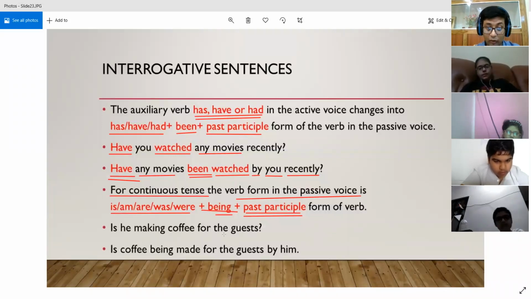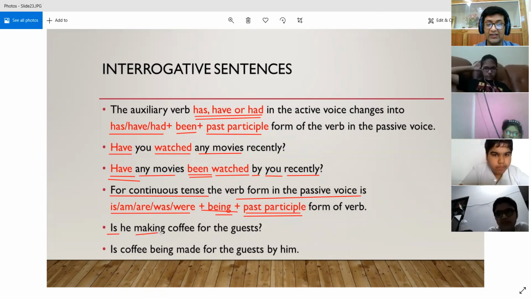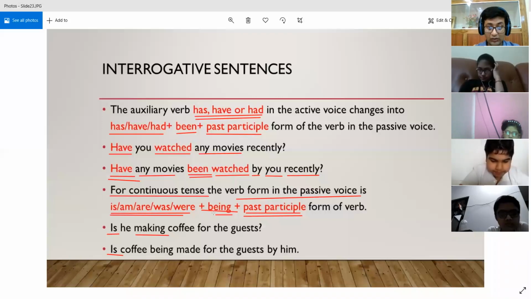Is he making a coffee for the guest? So this is something that is present continuous. Make, right, because is is present and making is present. So is he making coffee for the guest? So now we are going to use is as it is, as we are showing it over here. Then what are we using? We are using being because it is the ing form of the verb. So is coffee being? Then made is the third form of the verb make. First form is make, the second form is made, and the third form is also made. So is coffee being made for the guests?